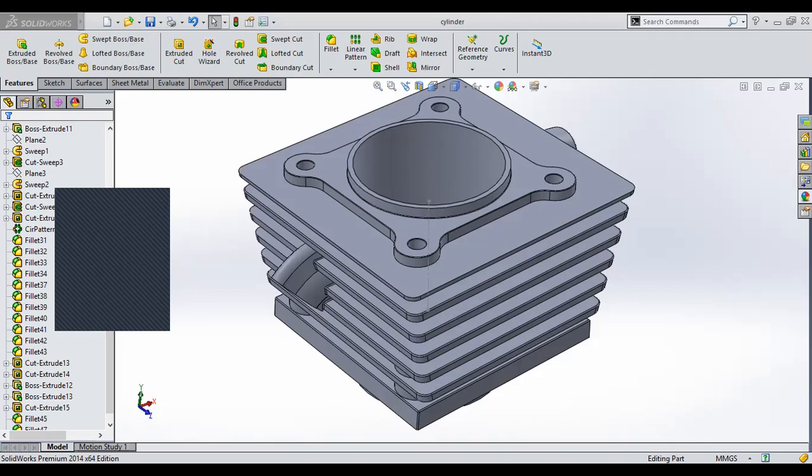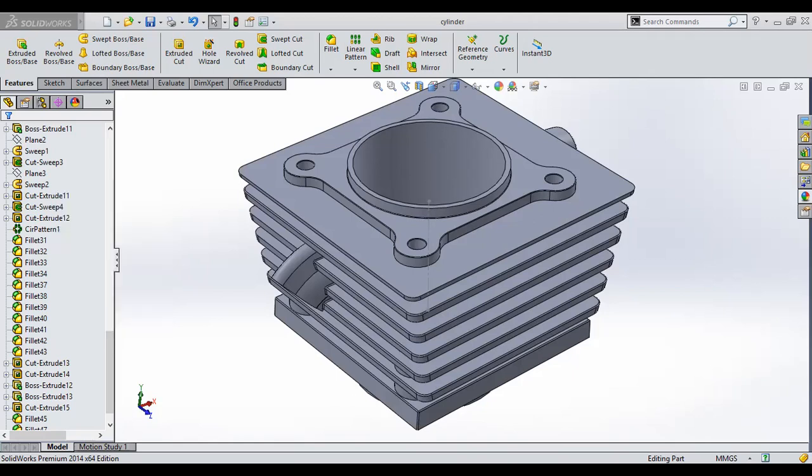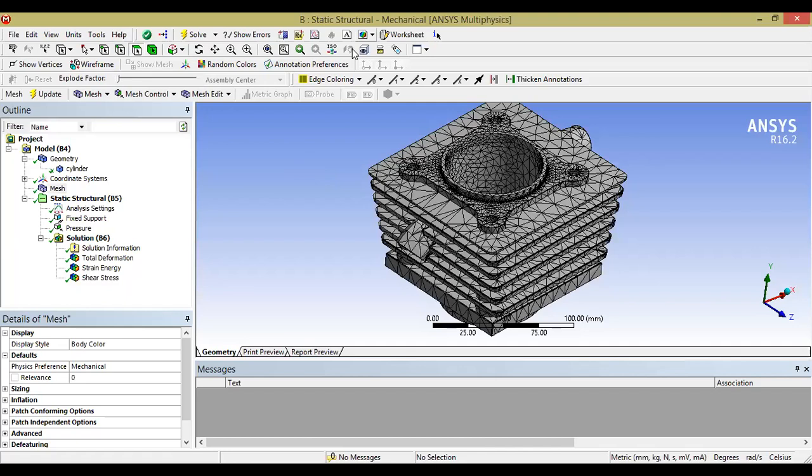Just a minute. I think that window was not available. Okay, so now it is open.